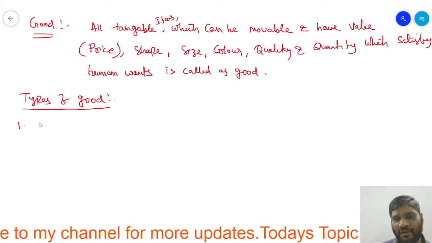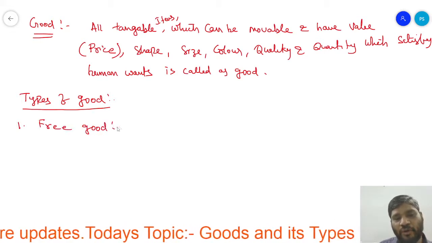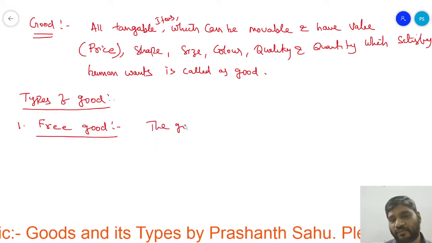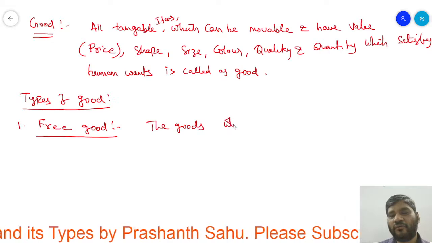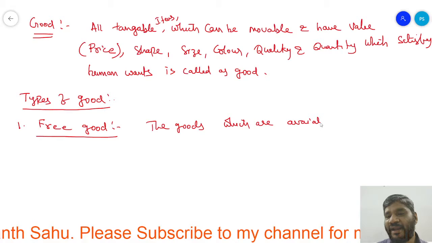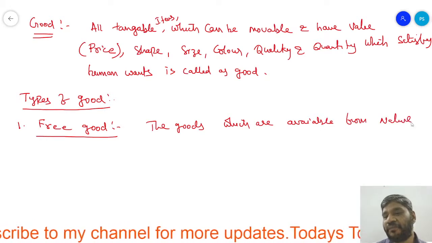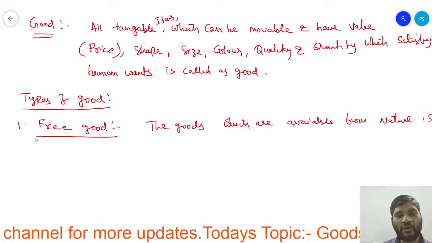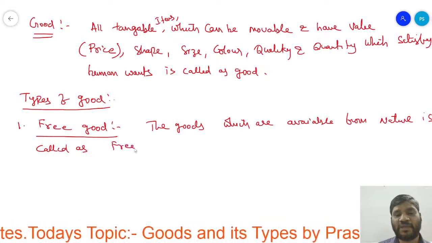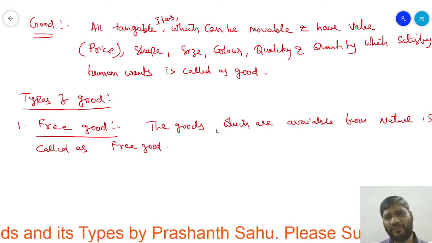Under that, number one, free good. What is this free good? The goods which are available from nature are called free good. We are getting the goods from nature freely.